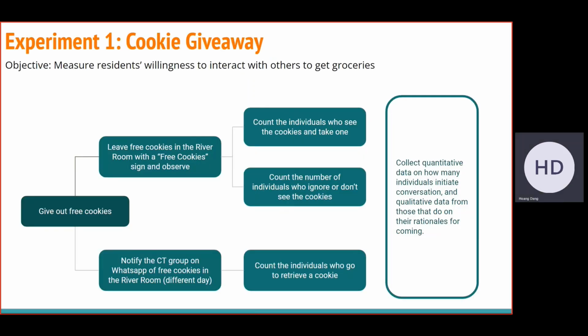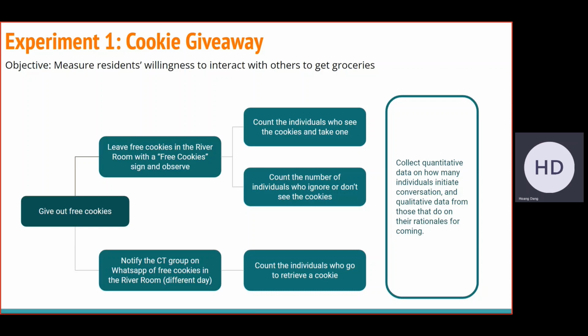So our first experiment would be a cookie giveaway to measure residents' willingness to interact with others and get groceries, particularly in response to a notification that tells them where items will be and when. So for our control group, we would leave a box of free cookies out in the river room with a sign saying that they're free and count the number of individuals who see them and take one, and also count the number of individuals who either ignore the box or don't see them.